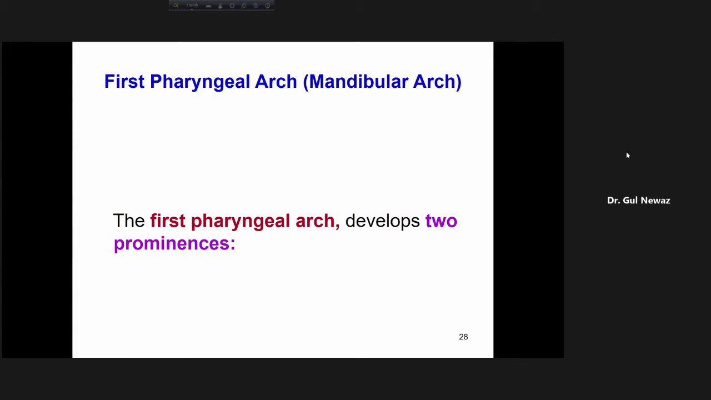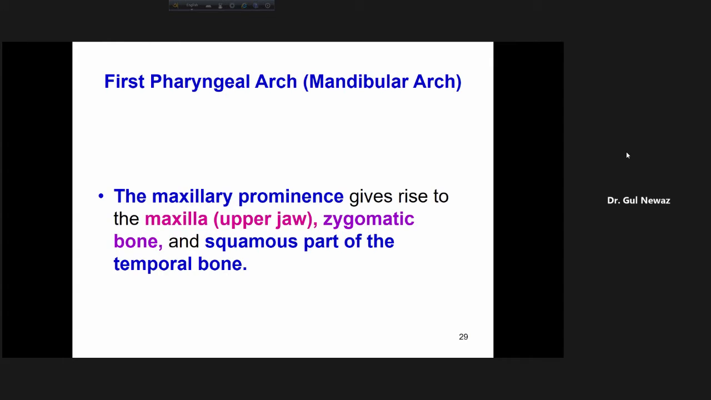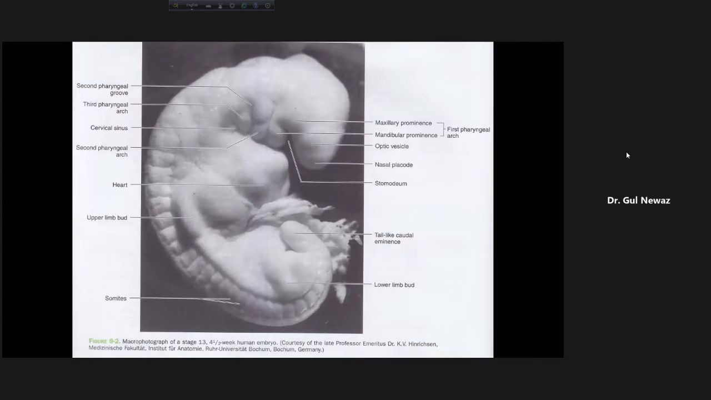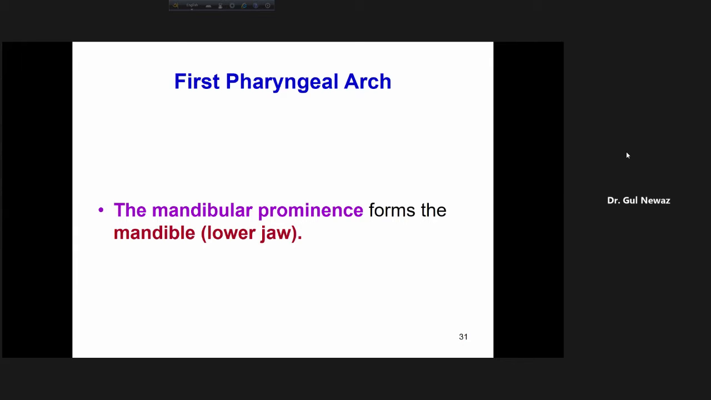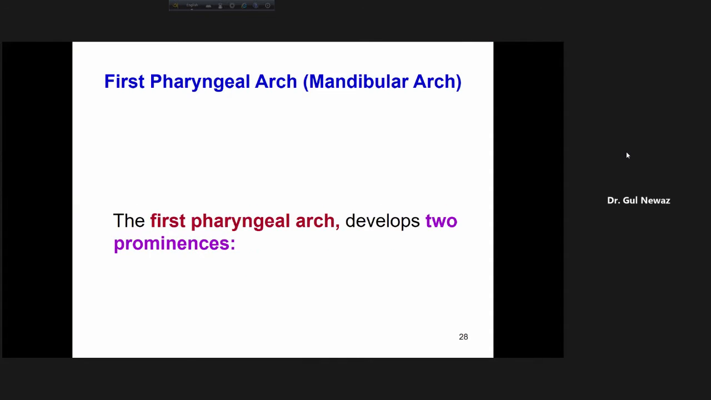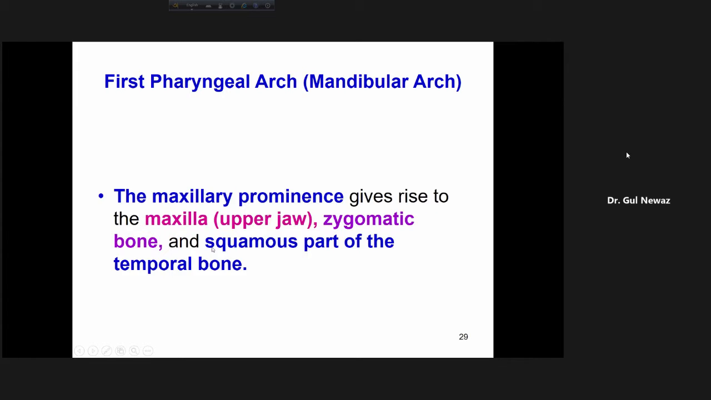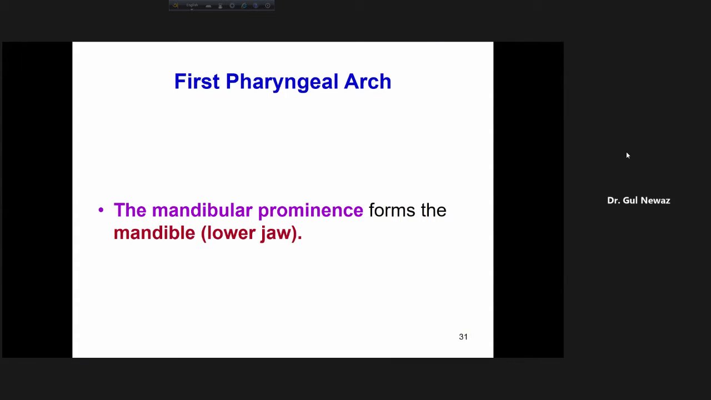I'm talking about the first pharyngeal arch now. The first pharyngeal arch, also known as the mandibular arch, has 2 prominences. Number 1 is the maxillary prominence, and number 2 is the mandibular prominence. Look here, mandibular arch. The first pharyngeal arch is divided into 2 prominences. That is, one arch has 2 prominences: number 1, maxillary prominence, and number 2, mandibular prominence.